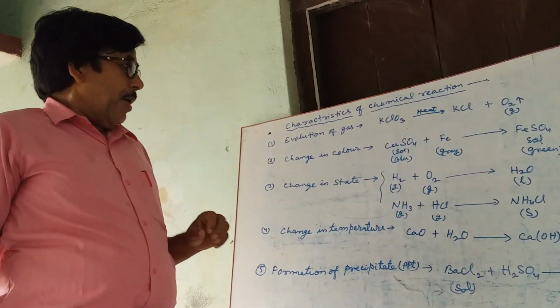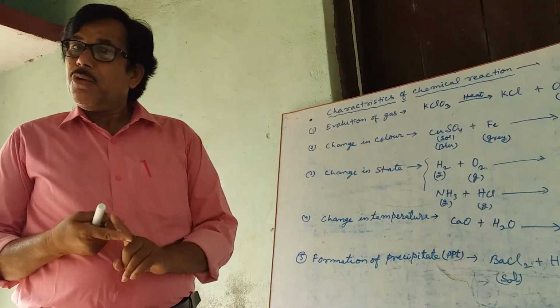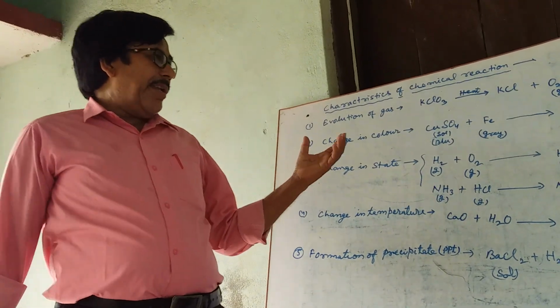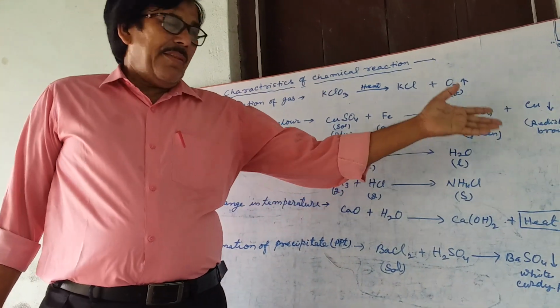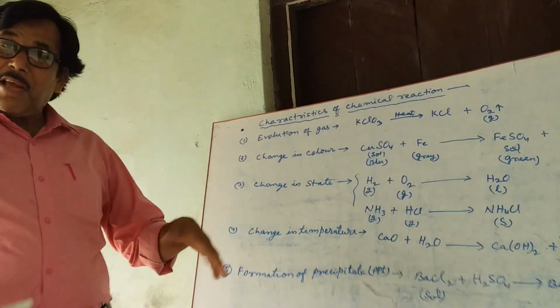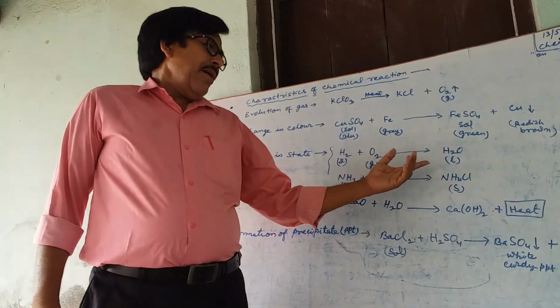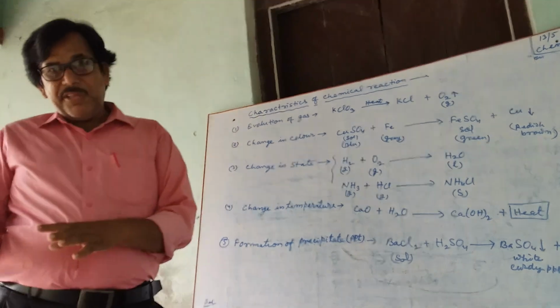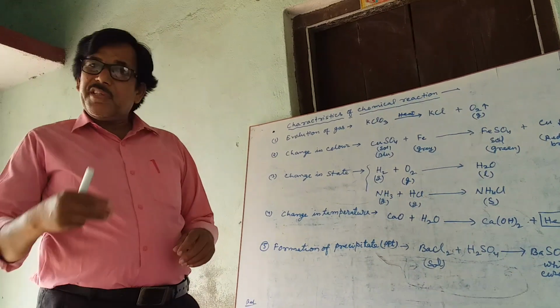Note that all these characteristics never occur together. In some chemical reactions, gas evolves. In some, there is a change in color. In another chemical reaction, it may change solid to liquid or liquid to solid or gas to solid, meaning change of state.